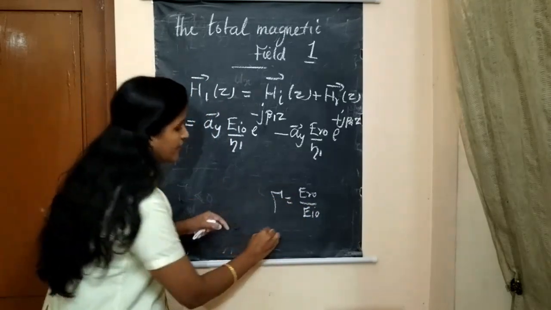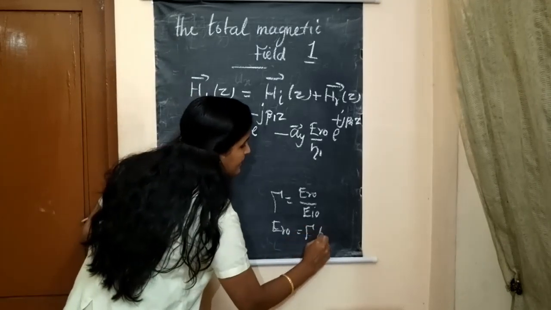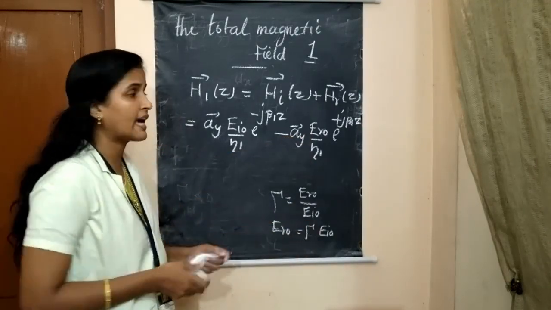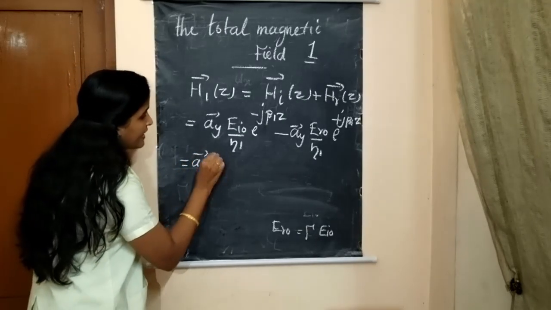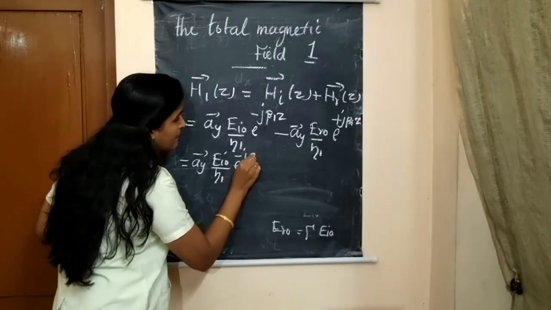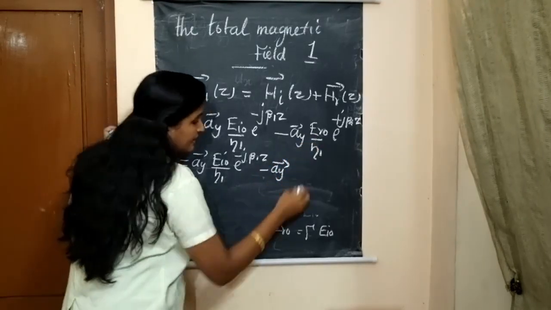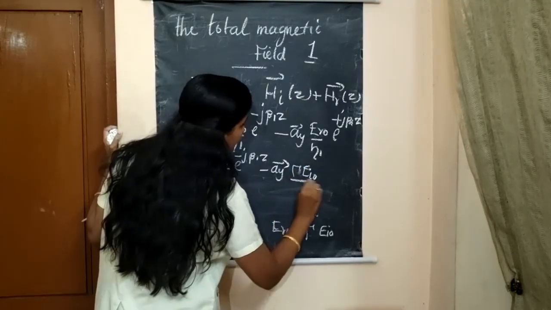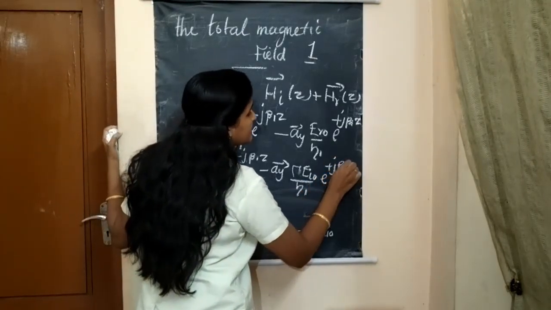So if ER naught is equal to gamma into EI naught and we substitute it, we will write the equation as AY EI naught divided by eta 1 into e power minus J beta 1 Z minus AY into, instead of ER naught, gamma EI naught divided by eta 1 into e power plus J beta 1 Z.